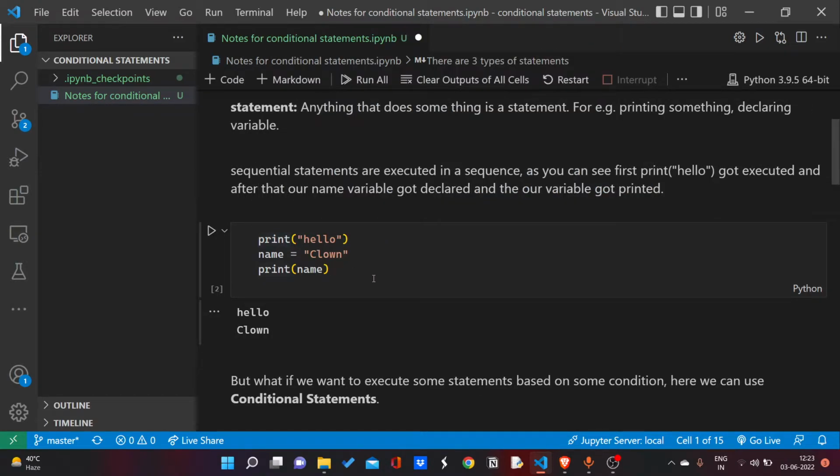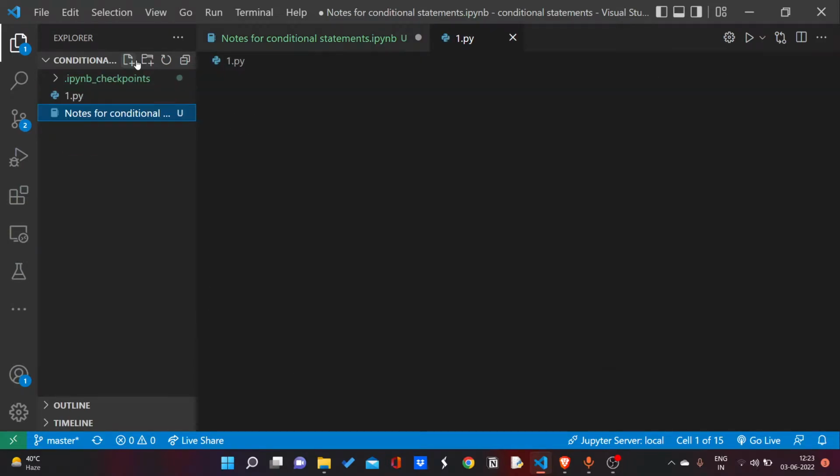Now here you can see these statements execute sequence-wise. First the print hello will get executed. Second, the name equals clown declaration of variable will get executed. After that print name will get executed. As you can see, all these statements get executed sequence-wise. I will show you in an example.